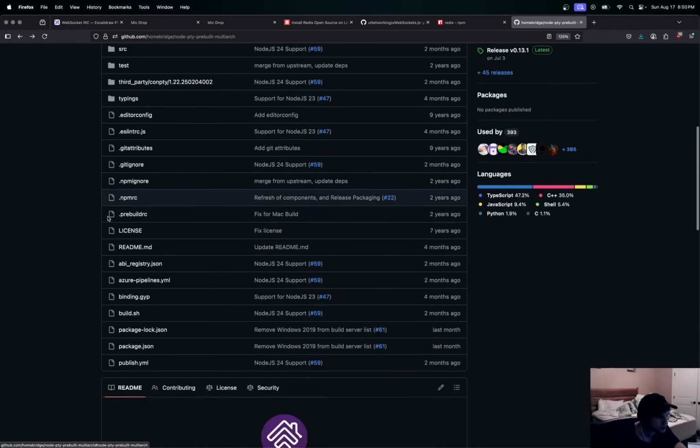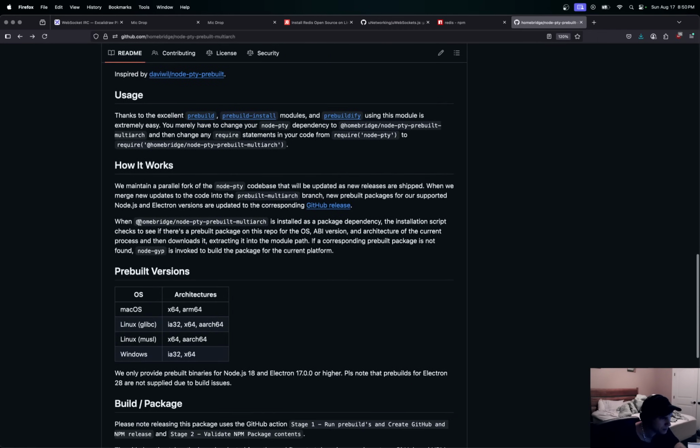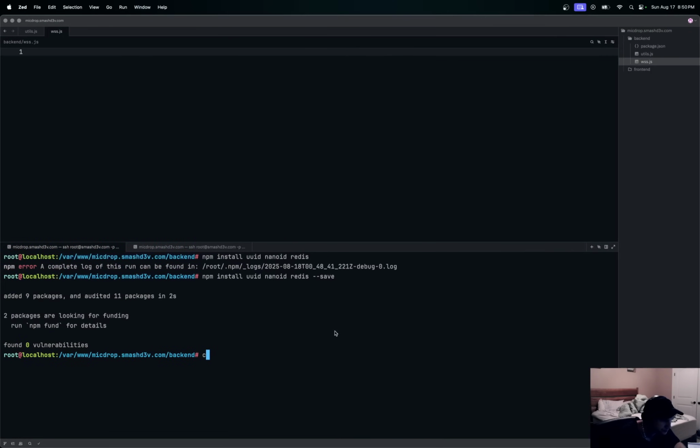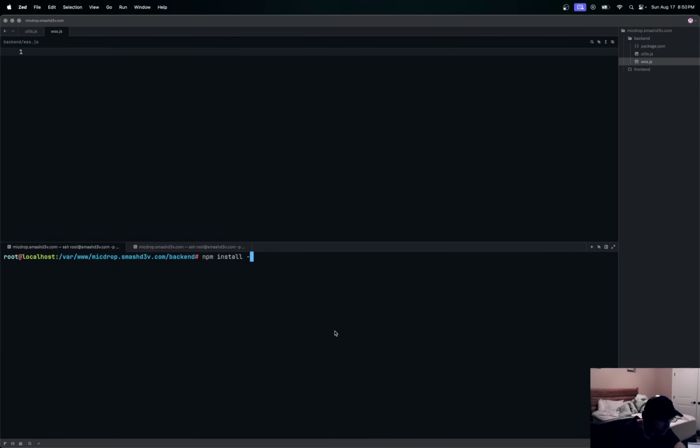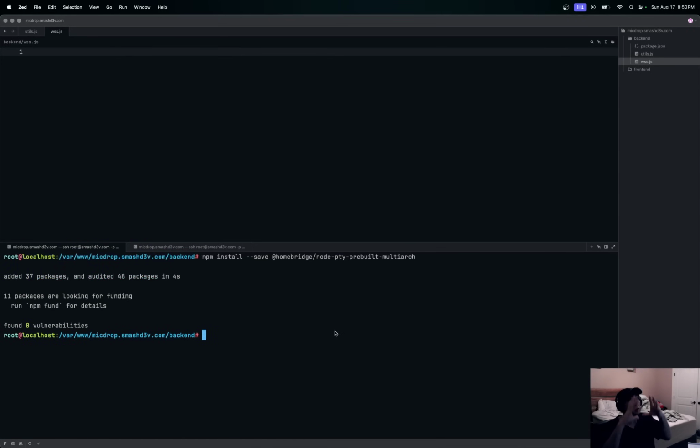So that's what we're going to install, and you can grab this line right here, and that's what we'll do. Let me clear this. npm install --save, that right there. Okay, so basically we light up WebSocket, and what this says is, okay, you have a WebSocket, somebody's connected to you, now what? Well, now I want to give them a PTY terminal to my system, right, and run an application in that. That's what this is going to allow us to do.